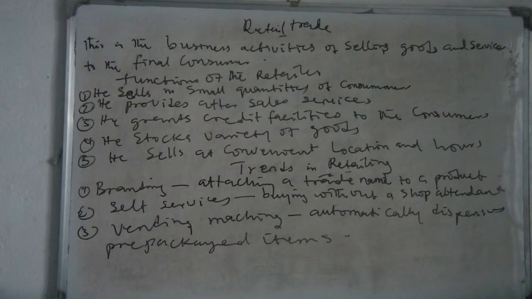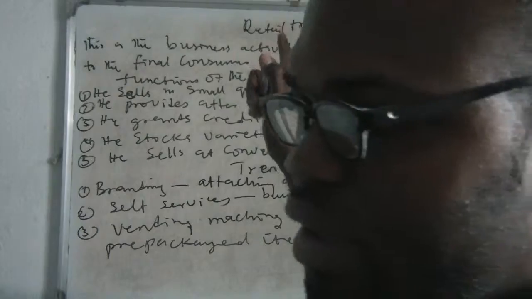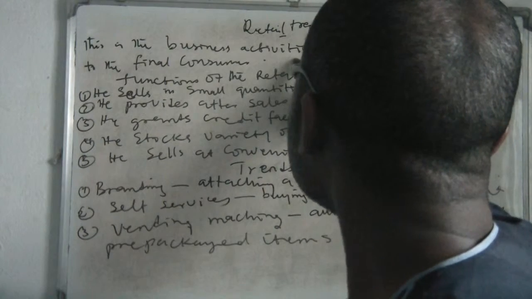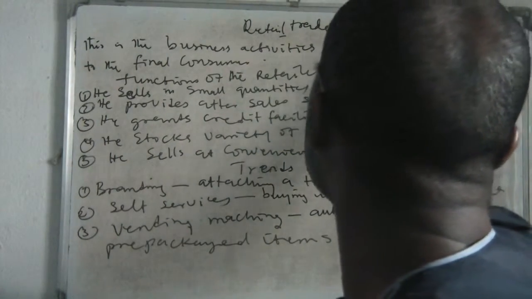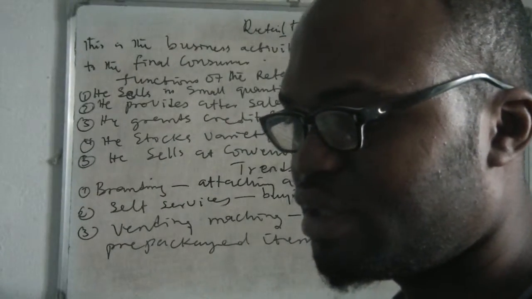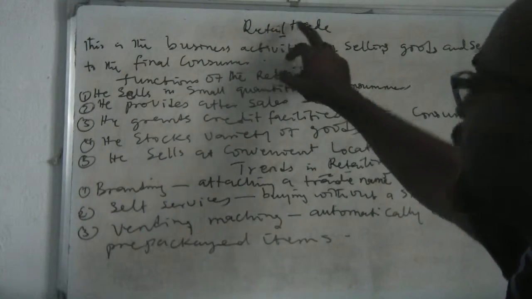We say that wholesaling is when you buy from the producer and sell to the retailers in bulk. But when you buy in small quantity from the wholesaler and sell to the final consumer, you are doing retailing. So retail trade is the business activity of selling goods and services to the final consumer. So anybody that is selling to the final consumer is doing what we call retail trade.